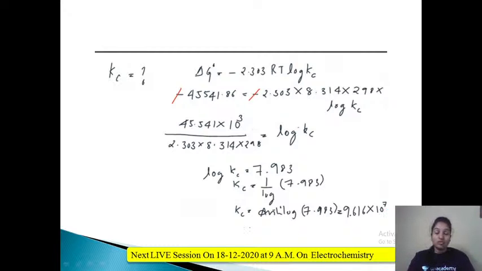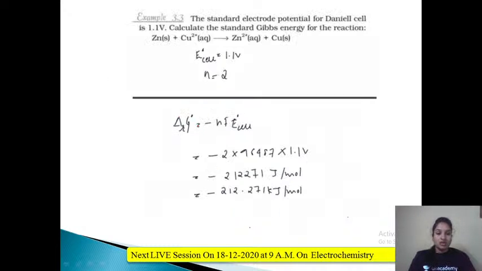So this is how you should find the anti-log and the Kc value. Okay. Next question. The standard electrode potential for the Daniell cell is 1.1 volt. Standard electrode potential means they have given the E naught cell value. Calculate the standard Gibbs free energy for the reaction. The reaction has been given. You have to find delta G naught.